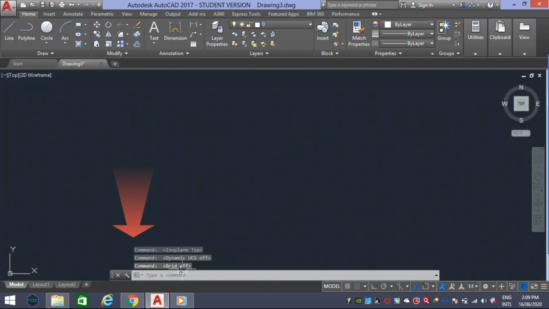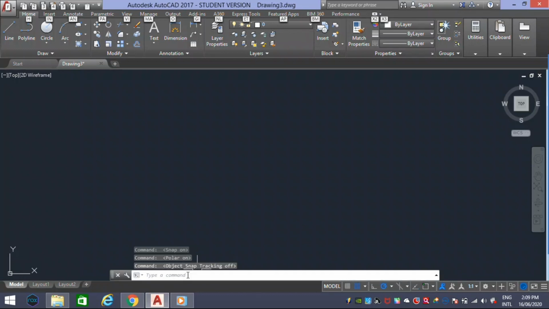F7, grid on or off, we can set the scale actually. F8, ortho on for straight lines, mentioning a particular angle or direction. F9, grid snap restricts cursor movement to specified angles. F10, polar tracking guides cursor movement to specified angles. F11, object snap tracking tracks the cursor horizontally and vertically from object snap locations. F12, dynamic input displays distances and angles near the cursor and accepts input as you use the tab between fields.